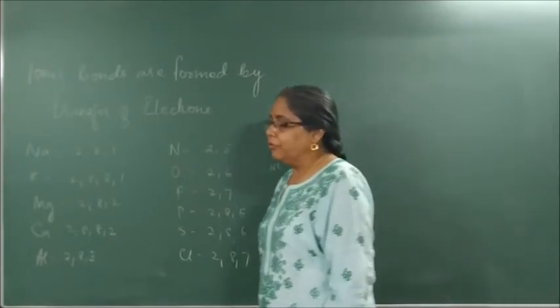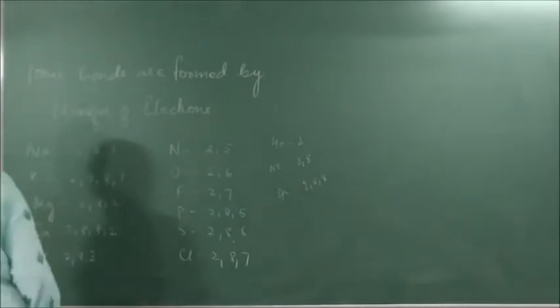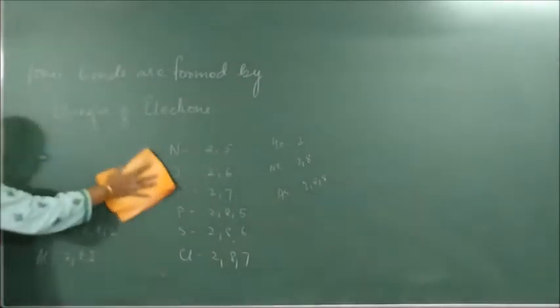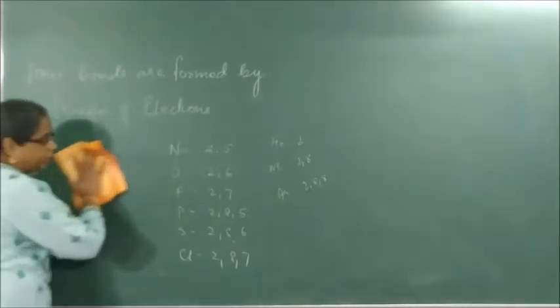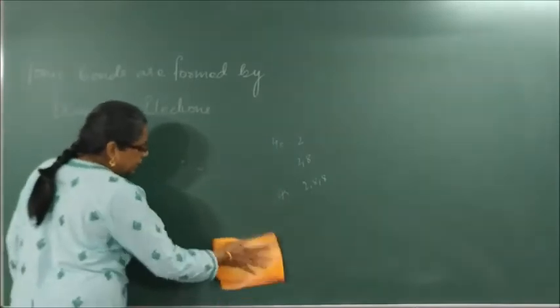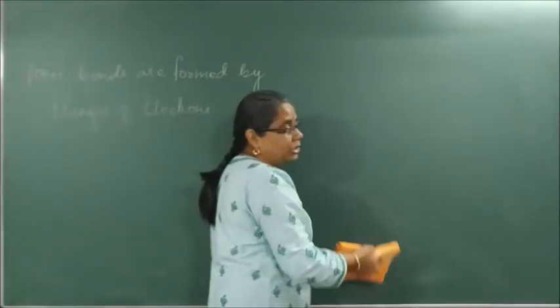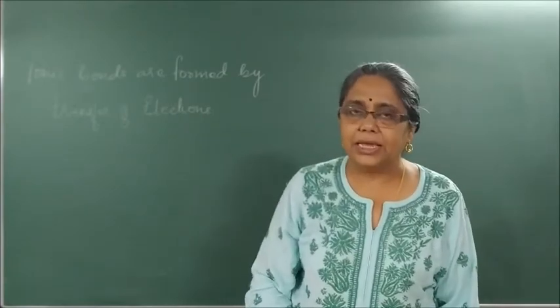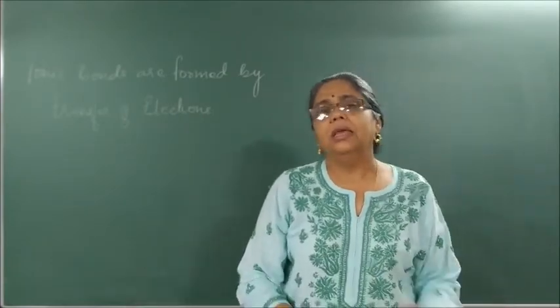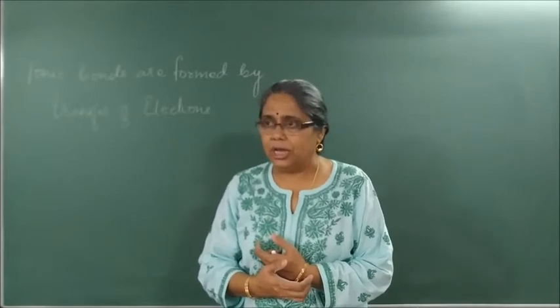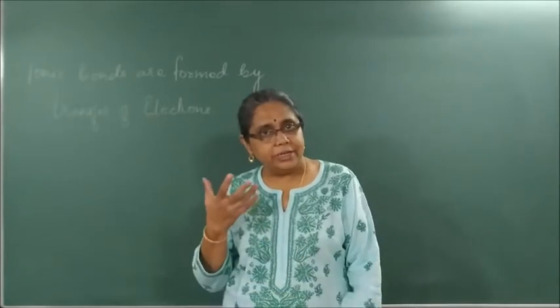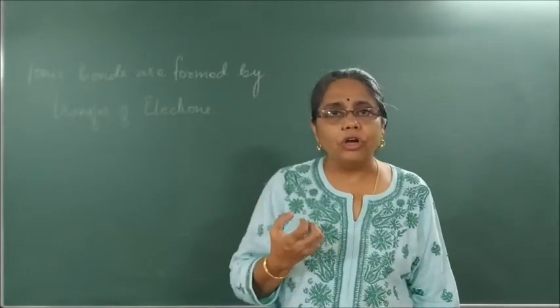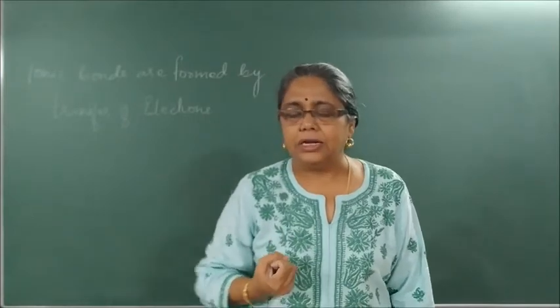So now we will write the first question. We have also studied the properties of ionic compounds. They are soluble in water but insoluble in solvents like alcohol, benzene and kerosene, which do not ionize. They are generally hard because of the strong electrostatic force of attraction.